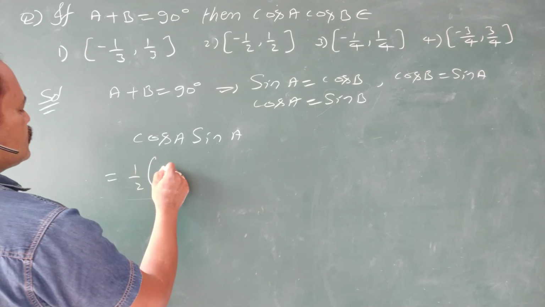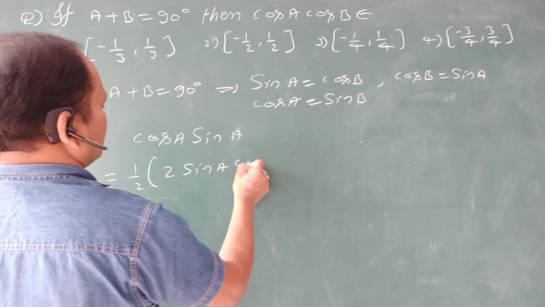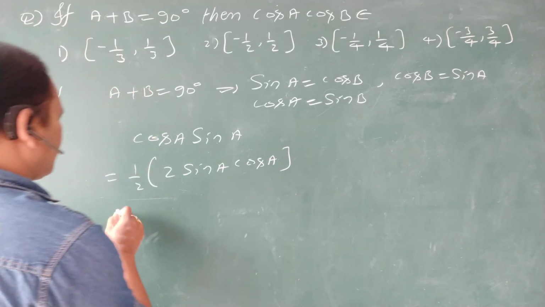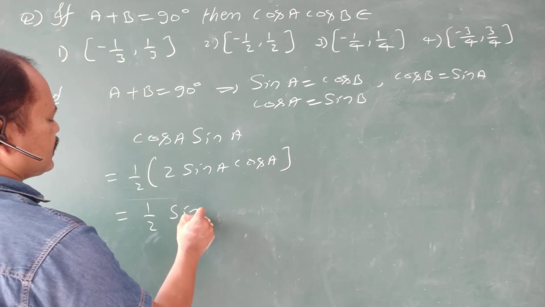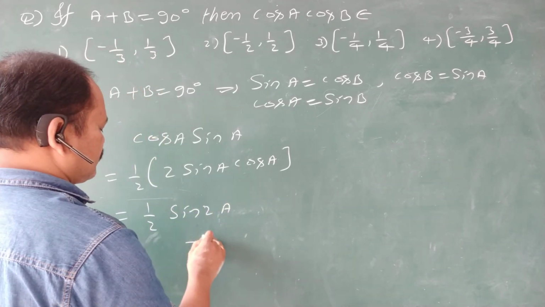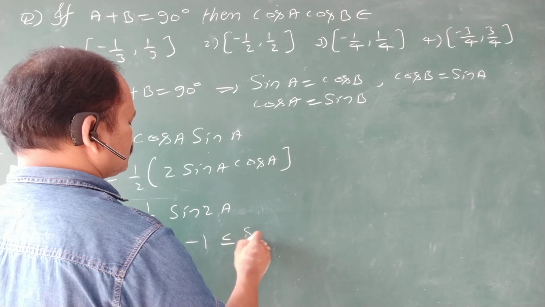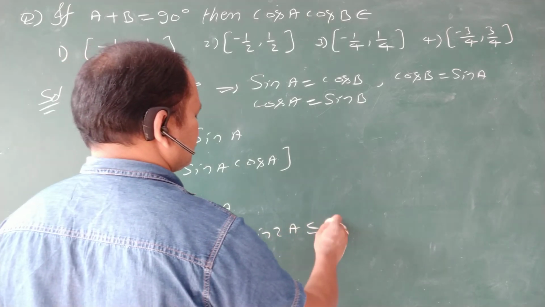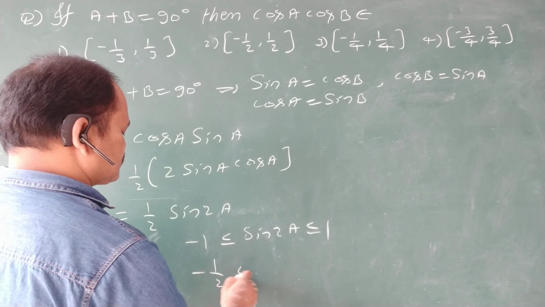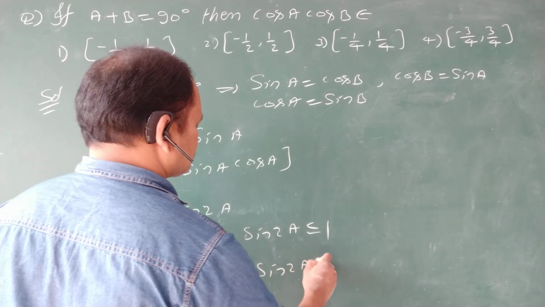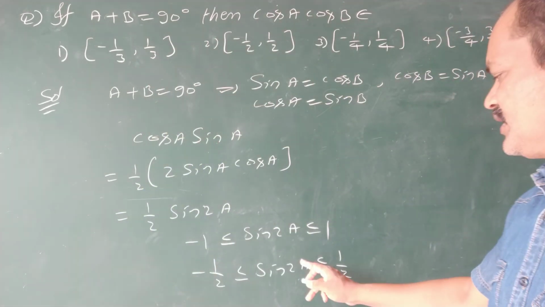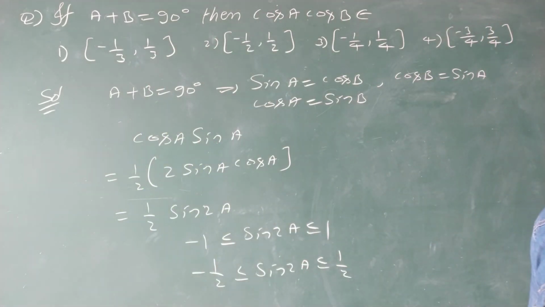Here 2 sin a cos a. Actually, 2 sin a cos a is nothing but sin 2a. That's why half sin 2a. So sin 2a lies within the interval minus 1 to 1: minus 1 less than or equal to sin 2a less than or equal to 1. So multiply by 1 by 2. That's why minus 1 by 2 less than or equal to half sin 2a less than or equal to 1 by 2. So the answer for this one is minus 1 by 2 to 1 by 2.